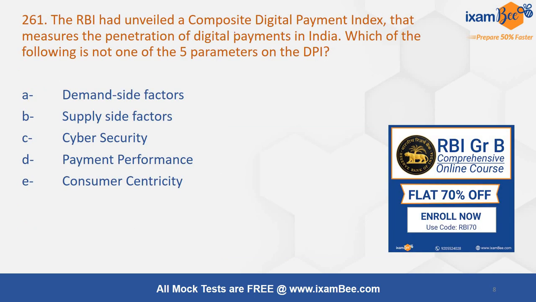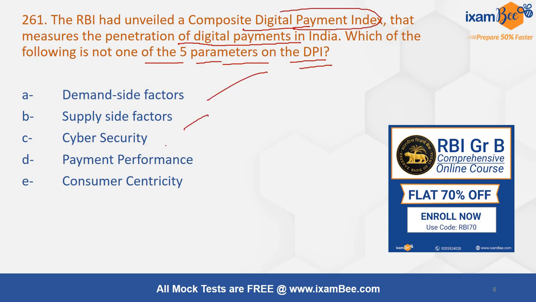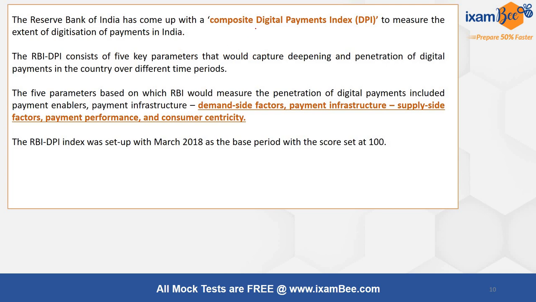RBI has unveiled a composite digital payment index that measures the penetration of digital payment in India. Which of the following is not one of the 5 parameters of DPI, Digital Payment Index? Demand side factors, supply side, cyber security, payment performance, consumer centricity. One of them is not there, and that is cyber security. Which are these 5 factors? They are demand side, payment infrastructure, supply side factors, payment performance, and consumer centricity.